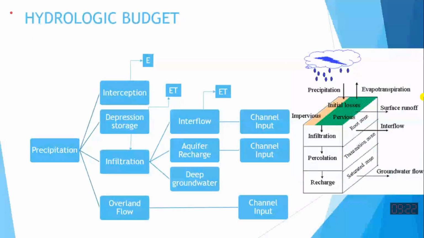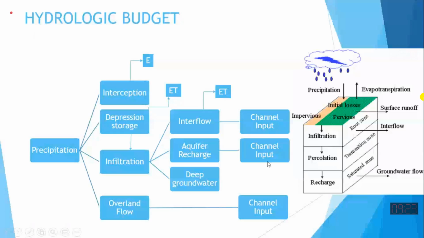This hydrological budget, when precipitation occurs, what happens to it is shown over here in a flow chart form. Precipitation occurs, some is intercepted, some is evaporated, some goes to depression storage, and from there some is evaporated, some is infiltrated, some directly infiltrates, some goes overland flow and then becomes channel flow. In the infiltration, there is interflow, there is deep groundwater which occurs. And then that underground water also sometimes comes back to the surface water as a channel, in the form of springs.